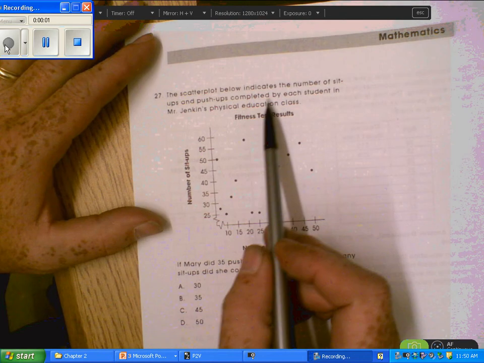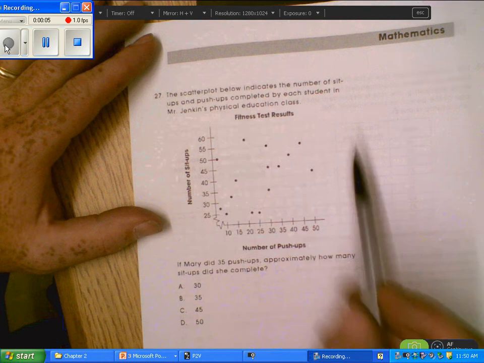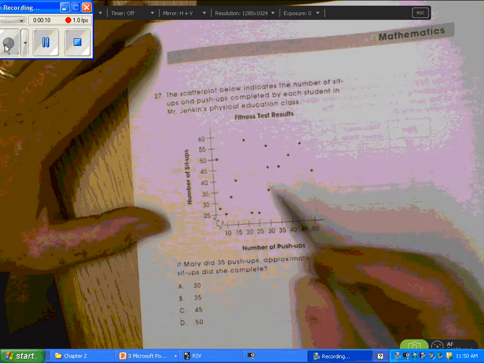The scatter plot below indicates the number of sit-ups and push-ups completed by each student in Miss Jenkins' physical education class. If Mary did 35 push-ups, approximately how many sit-ups would she be able to complete?